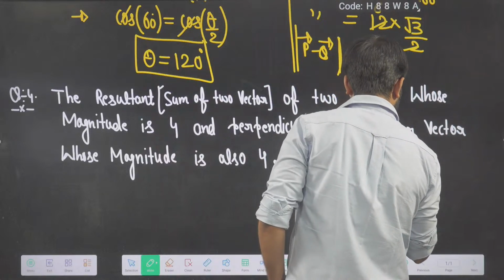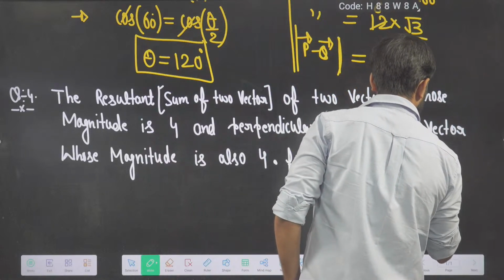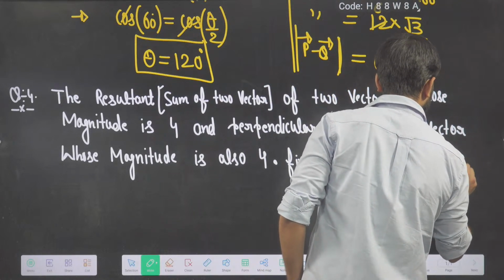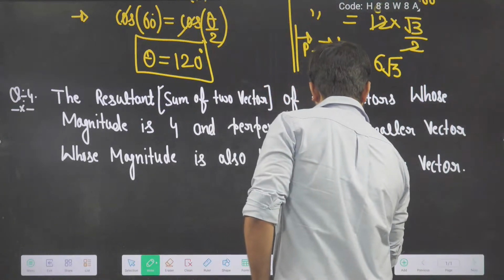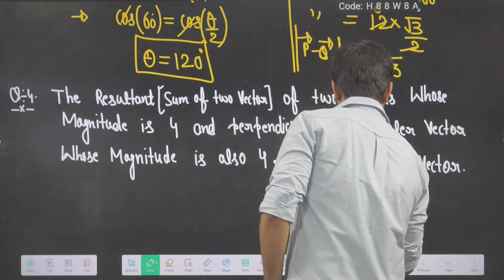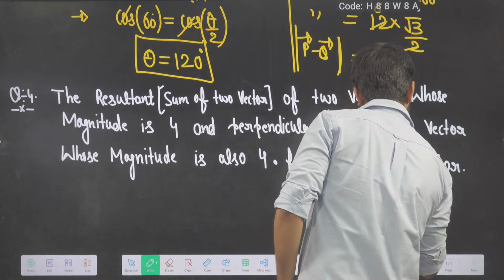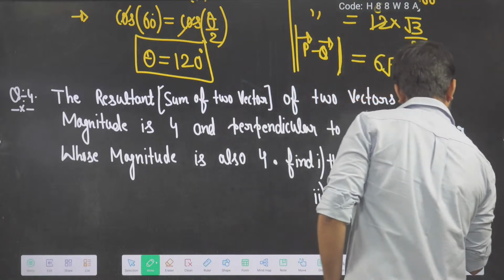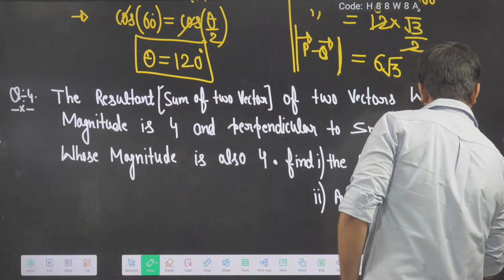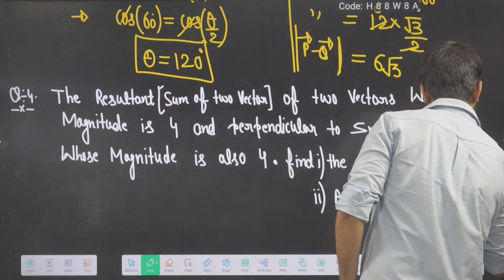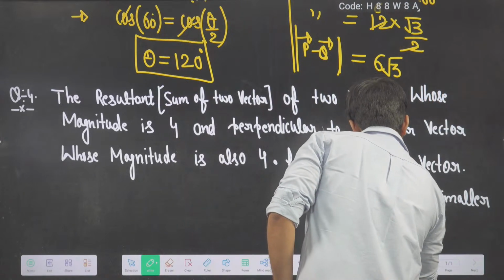There are two vectors here, one bigger, one smaller. The smaller magnitude is 4 and it is perpendicular to the resultant. And the second thing, the angle between the smaller and bigger vector.